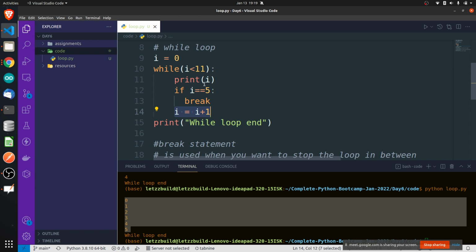If you just trace this program, you will understand. It will first print 0, 1, 2, 3, 4. Now it will check if i is equal to 4, no. So it will not break, it will go and increment i, and make i as 5.